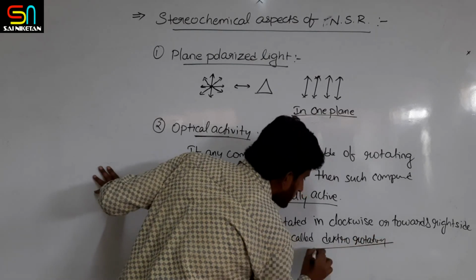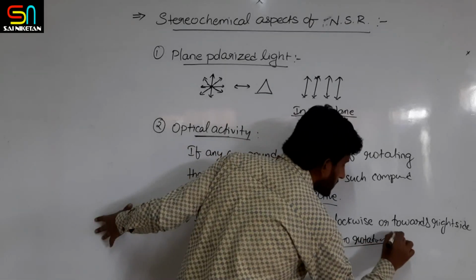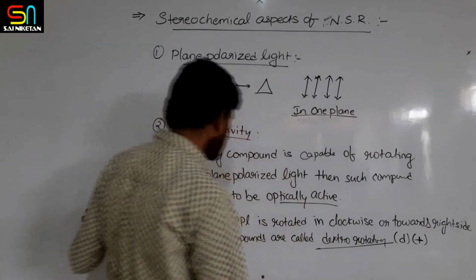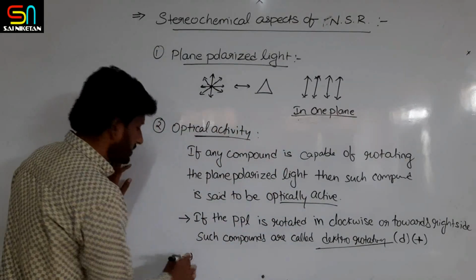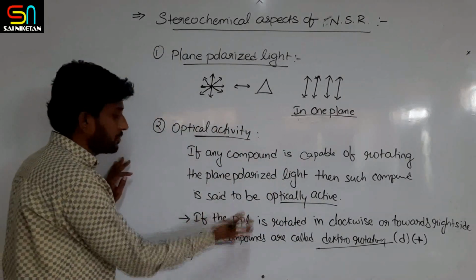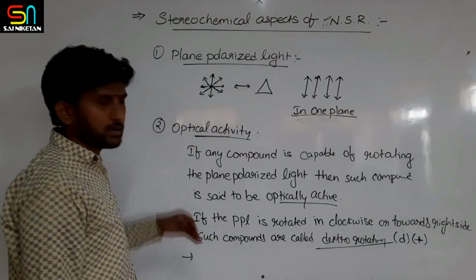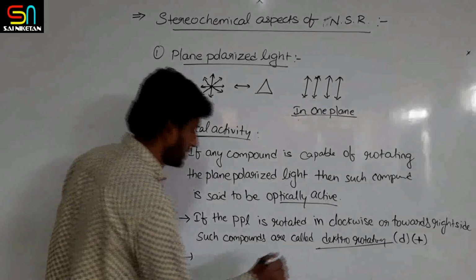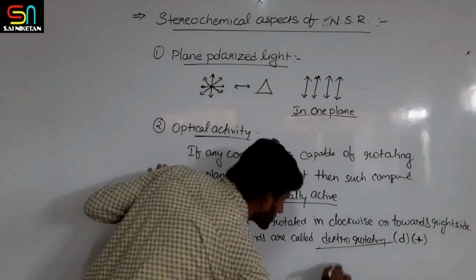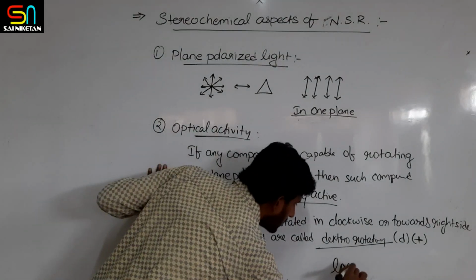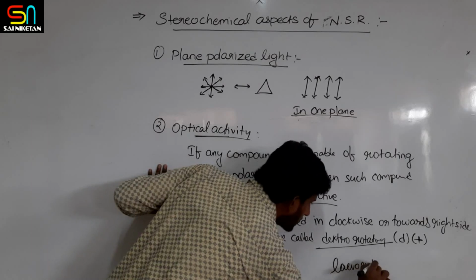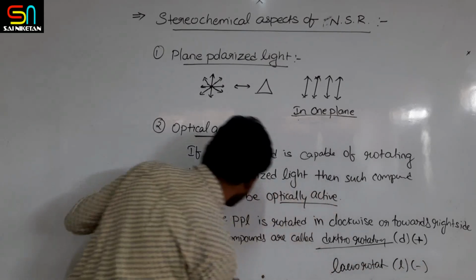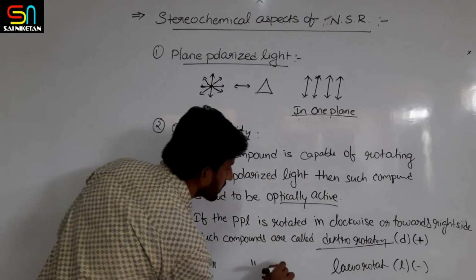Dextrorotatory is indicated with a small d, or with the plus sign. Similarly, if the plane polarized light is rotated in an anti-clockwise direction or towards the left side, then such compounds are called levorotatory, indicated with a small l or minus sign.